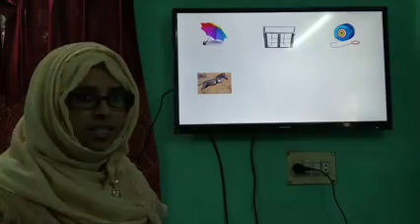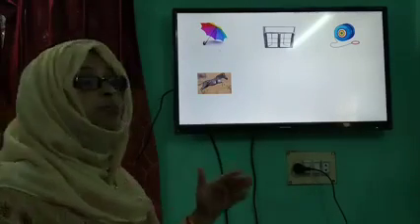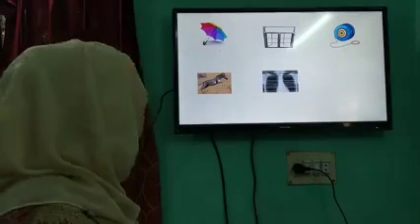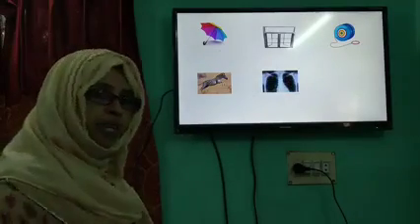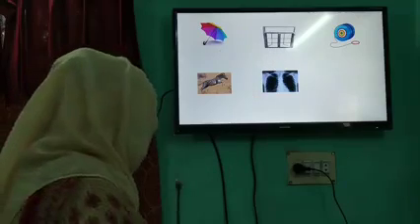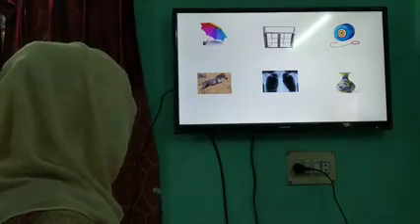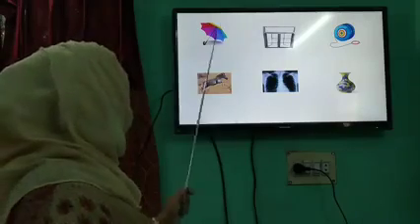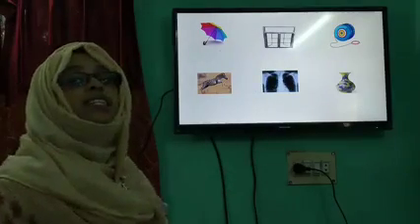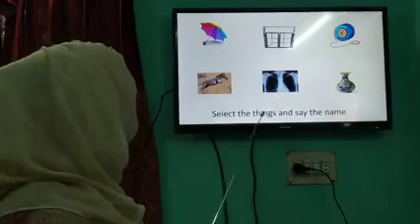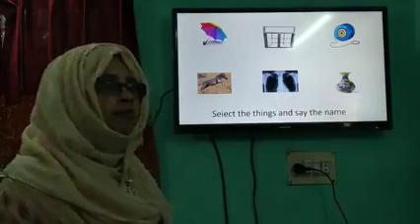Can you say what is this? Please look at the picture attentively and think. Here is another picture for you. Please look at the screen and here is another picture for you. Okay. 1, 2, 3, 4, 5, 6. Here are 6 pictures for you. Now select the things and say the name.